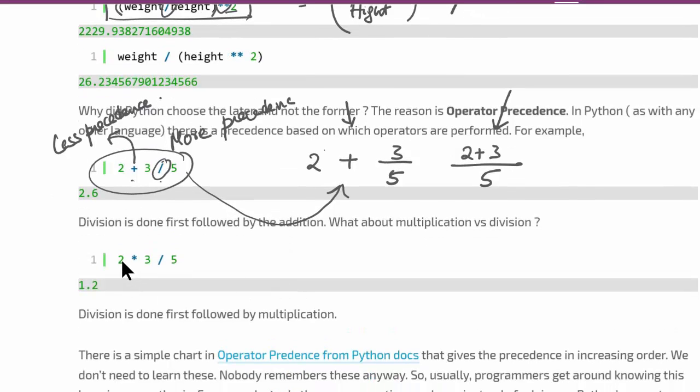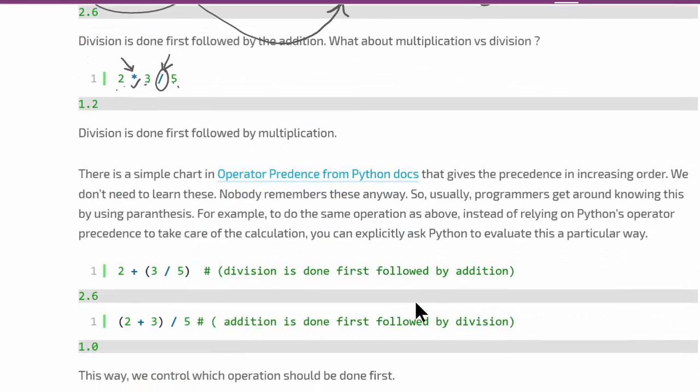Similarly, when you do 2 multiplied by 3 divided by 5, will 2 be multiplied by 3 first and then divided by 5? Or 3 be divided by 5 and multiplied by 2? Well, the division is done first and the multiplication is done later. That is because, again, division has more precedence, multiplication has less precedence, right? So you don't have to remember all of this. There's a chart that Python provides.